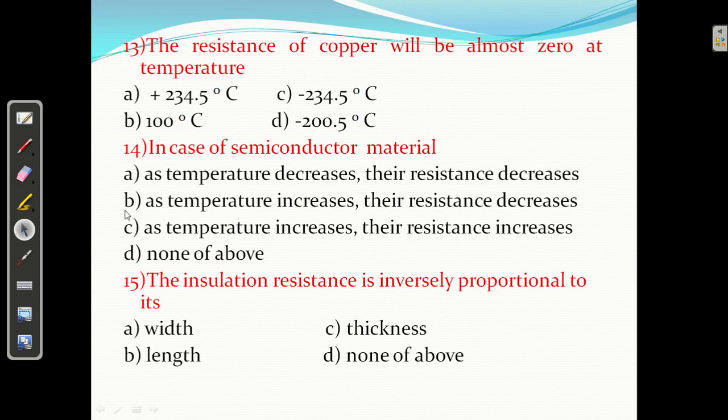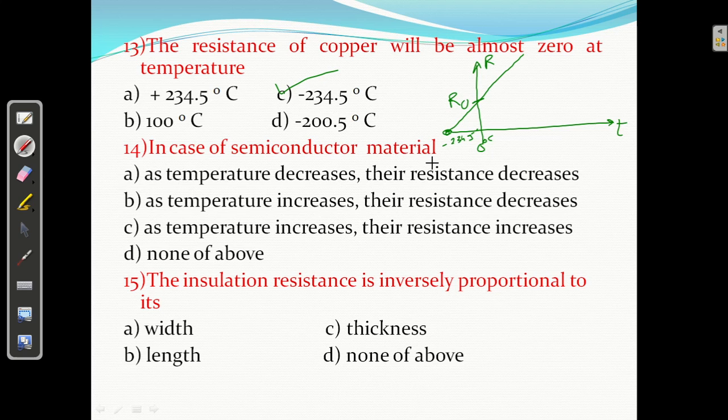Question number 13. The resistance of copper will be almost zero at a temperature of minus 234.5. If you see the graph, temperature on one axis and resistance on the other, it is like this, touching here. Clear? This is 0 degree centigrade, this is resistance R0, and here it is written minus 234.5, meaning resistance will be 0 at minus 234.5 degree centigrade for copper, right?